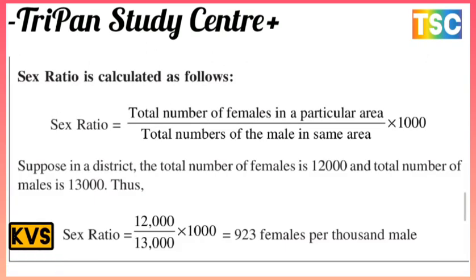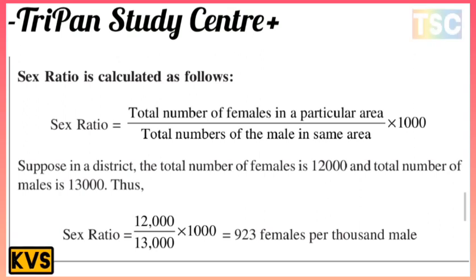The next point: sex ratio is calculated as follows. Sex ratio is equal to the total number of females in a particular area divided by the total number of males in the same area, multiplied by 1000. Suppose in a district the total number of females is 12,000 and the total number of males is 13,000. Then the sex ratio is 12,000 divided by 13,000 times 1000, which comes out to 923 females per 1000 males.